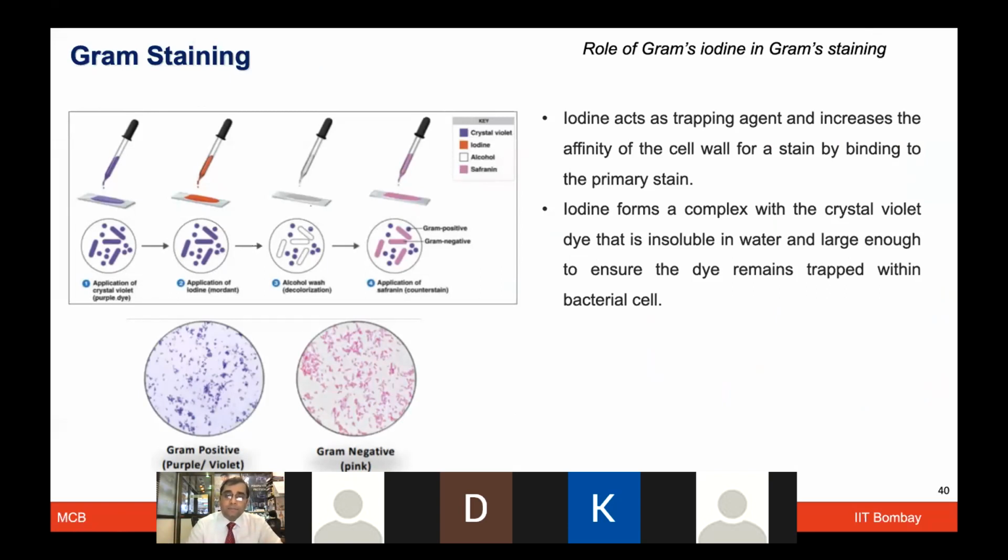And that's where you see this staining pattern emerging in the thick cell wall. It does not come out of the peptidoglycan in the gram positive. In the thin one, it comes out, and then eventually, after the alcohol wash, you will add the safranin dye, and these kind of images will be seen.